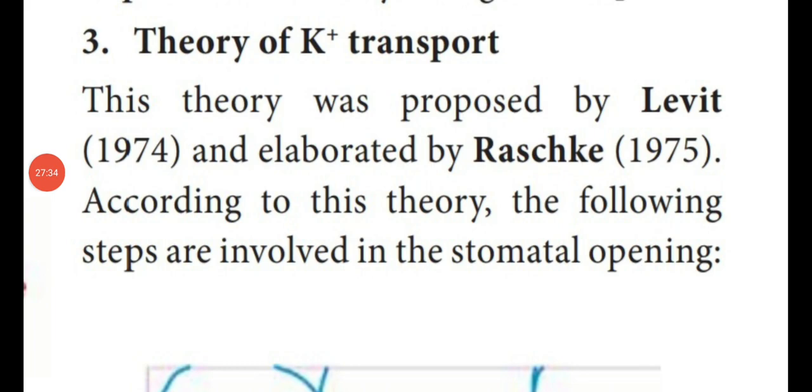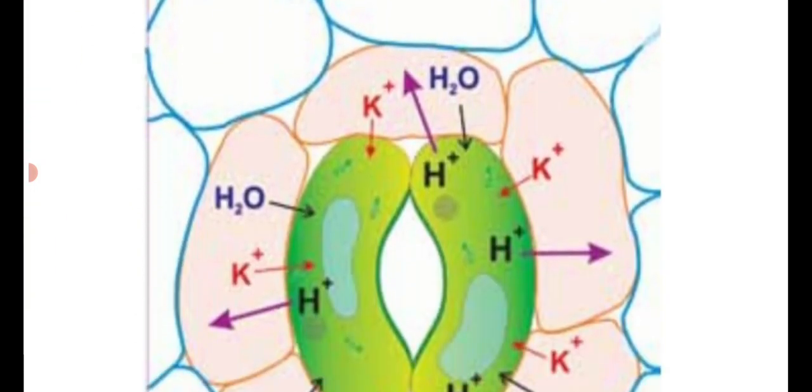The next theory of stomatal opening and closing, the theory of K plus transport, is a very, very important 5-mark question. Describe the theory of K plus transport. This was proposed by Levitt, elaborated by Raschke in the year 1975. According to this theory, the following steps are involved in the stomatal opening.